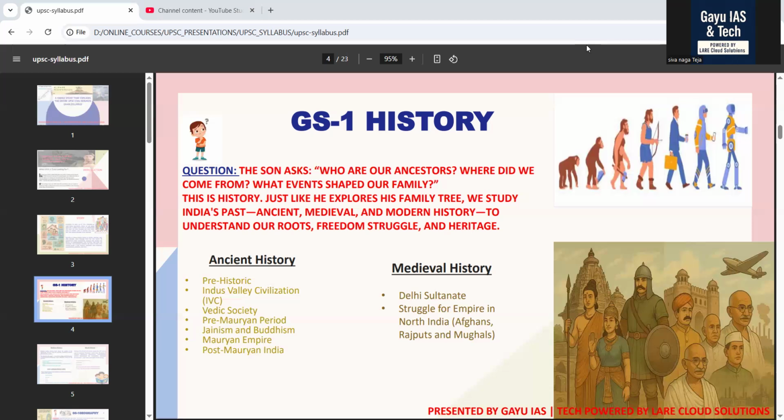Here, UPSC wants you to know the origin and spread of Bhakti and Sufi saints: Kabir, Mirabai, Basavanna, Nanak, Namdev, Sufi orders like Chishti, etc. Social reforms and religious tolerance. UPSC asked: how did Bhakti and Sufism bridge social divides? After completion of Bhakti and Sufism in the medieval period, we are going to study art, architecture, and society.